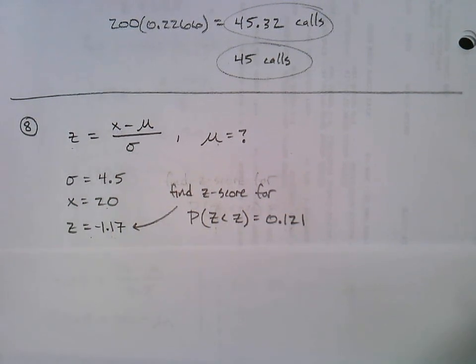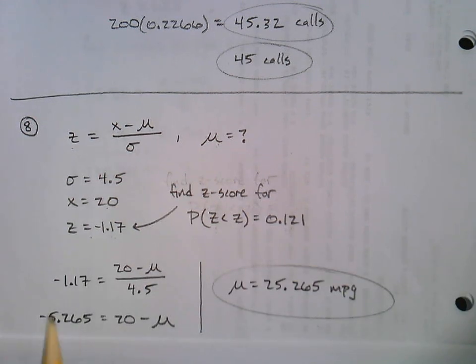Once I have these three, and I'm just going to give the whole thing away now, I'm going to plug in my Z, plug in my X, plug in my sigma. I need to isolate the mu. Well, I can multiply, right? I could add the 5. In the end, mu equals 25.265. And it's not really a big deal. We have the answer. But if you wanted to know what the units are for the mean, they're always the same as the units for X. In this case, miles per gallon. The average miles per gallon for these types of cars, 25.265.